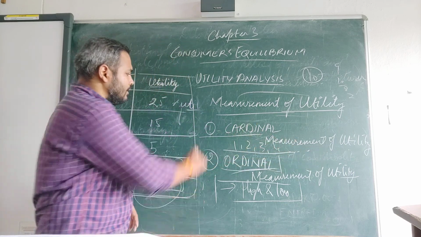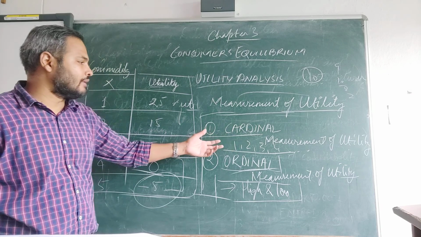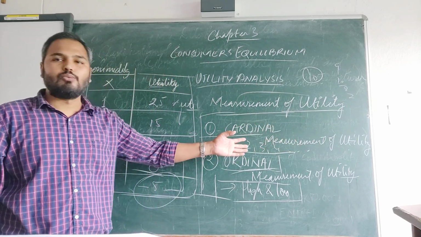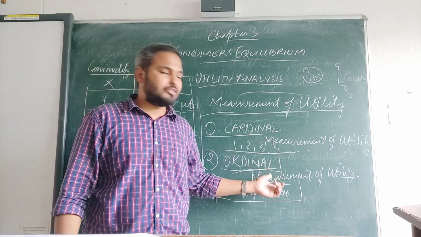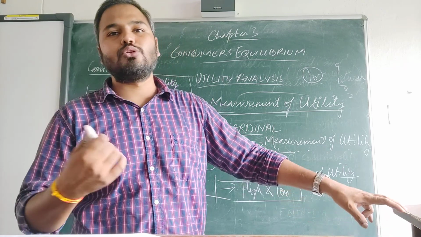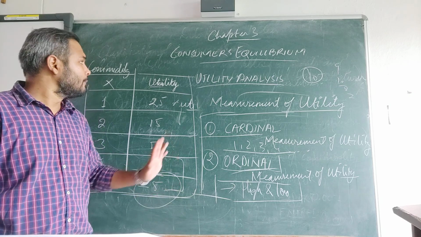Fine. So utility can be measured in two ways. One is cardinal measurement of utility, means in the form of units 1, 2, 3, 4, 5. And the other is ordinal measurement of utility, in which you express and rank the utility as high and low.